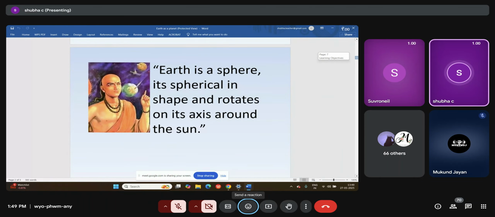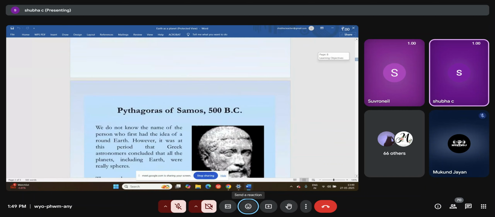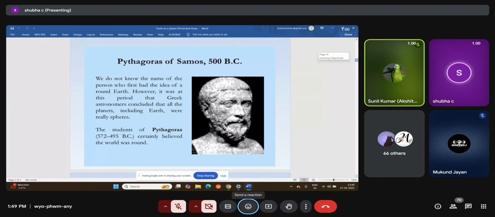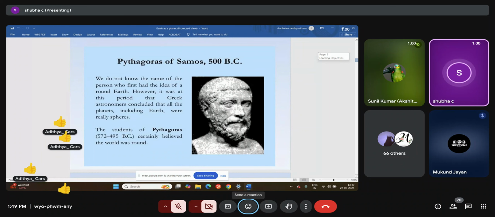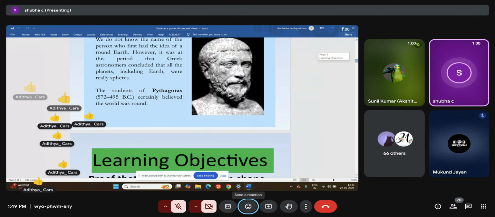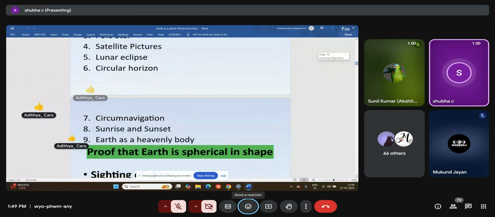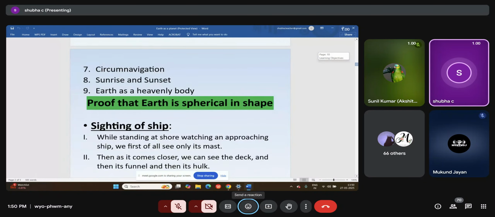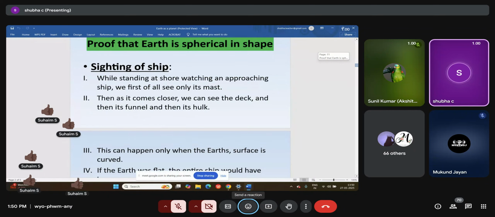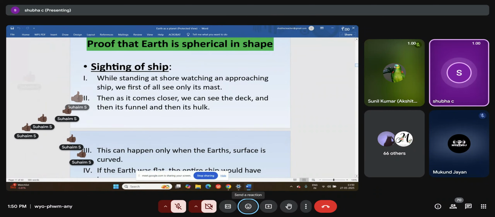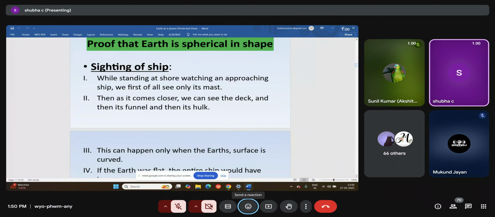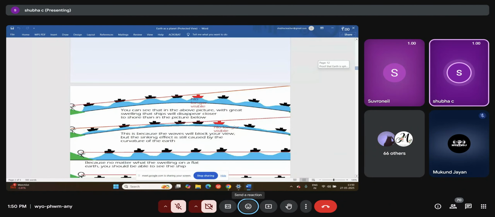This is Aryabhatta. Can you all see? Yes, ma'am. Then this is another Greek philosopher, Pythagoras, who believed that the world is round. Next, we will understand the shape of the earth. What are the evidences we have to prove that the earth is spherical in shape? First is the sighting of the ship. Now, can you observe the picture here?